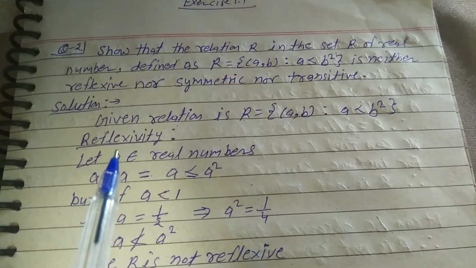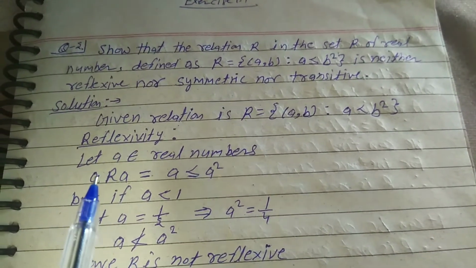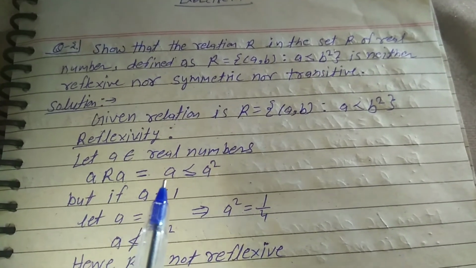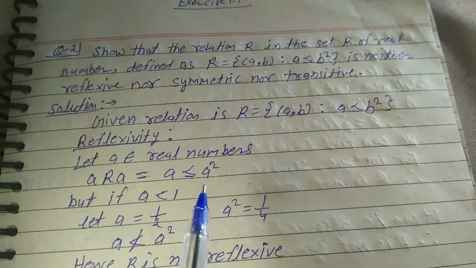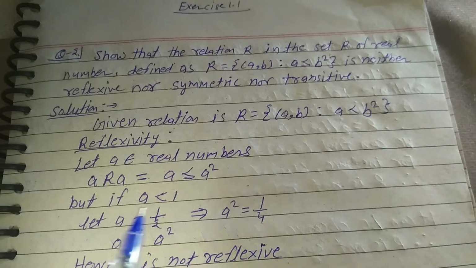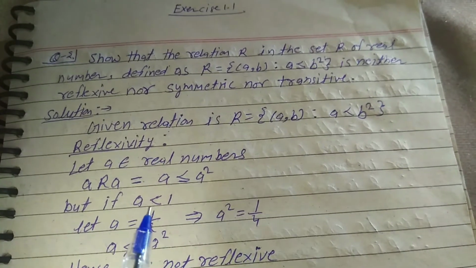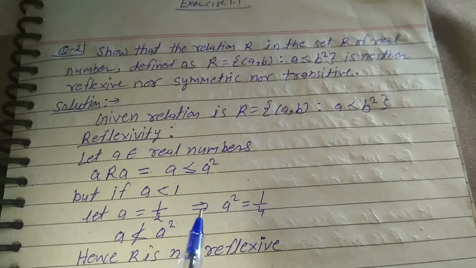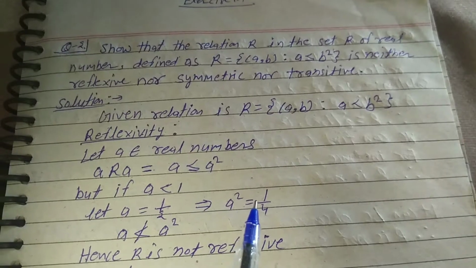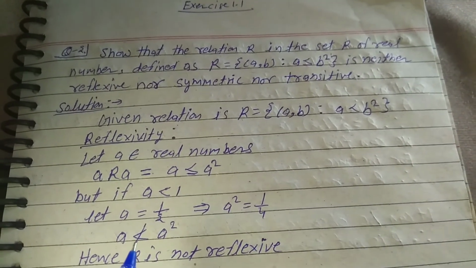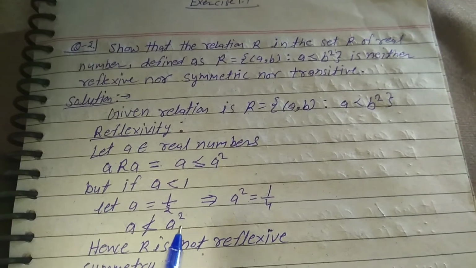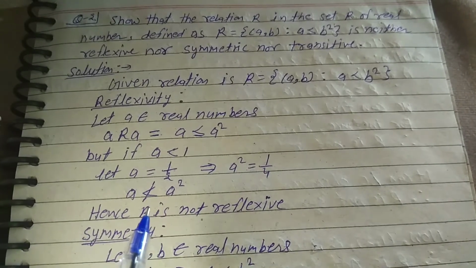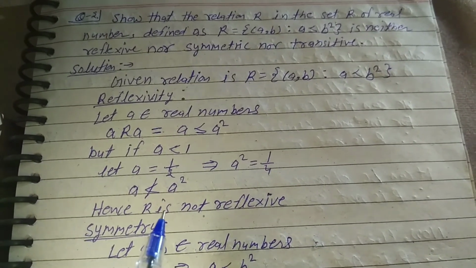First, reflexivity. Let a belong to the real numbers. Is a = a ≤ a²? If a < 1, let a = 1/2, then a² is 1/4. So a is not less than or equal to a². Hence R is not reflexive, since this condition does not satisfy the relation.